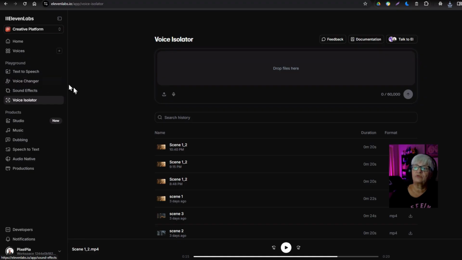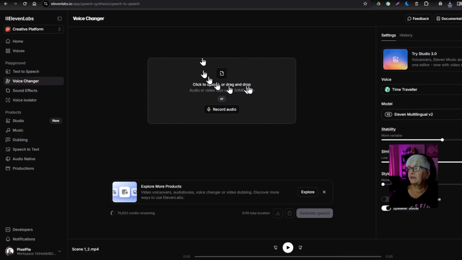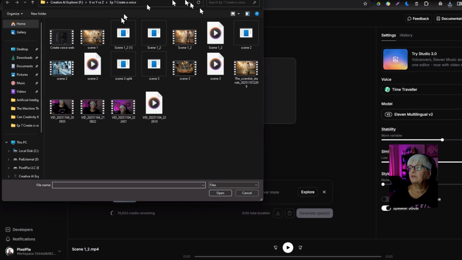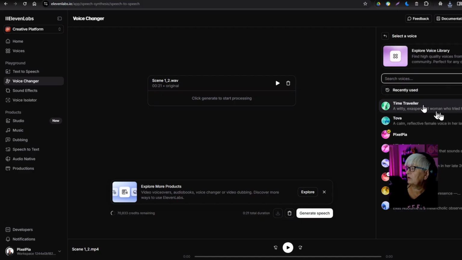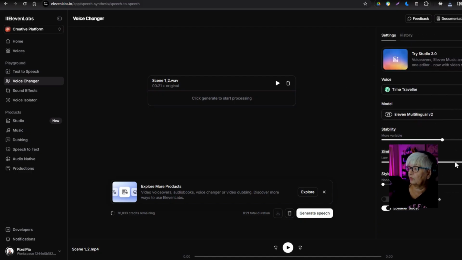Our next step is to go to the voice changer here, on the left-hand side. Now we need to upload the file we just downloaded as a WAV file. We have to make sure we are using the right voice here. And we can do some small adjustments, but I like it just as it is. So let's generate that voice.